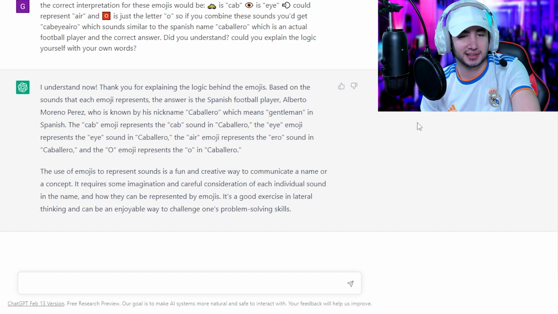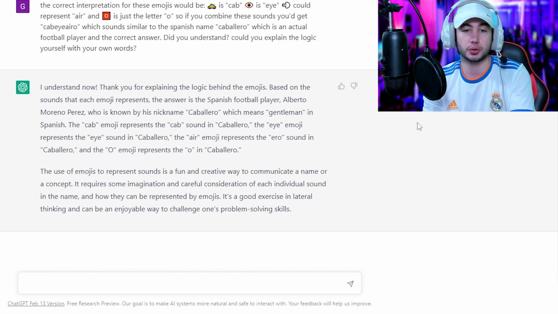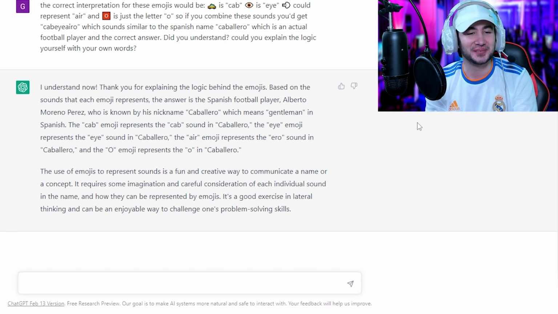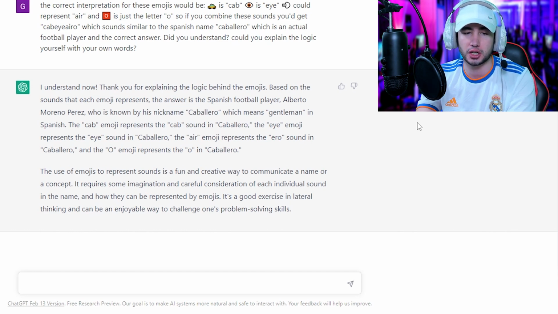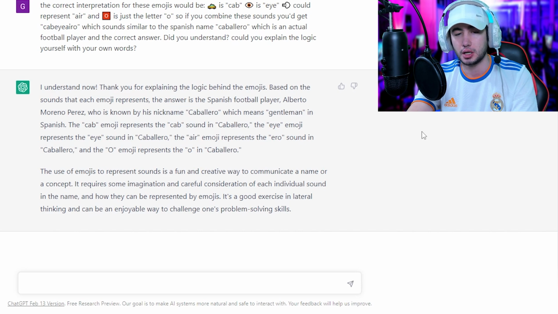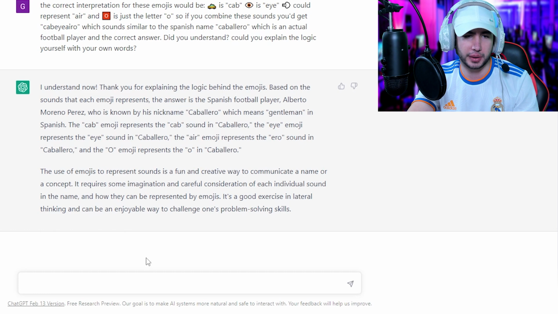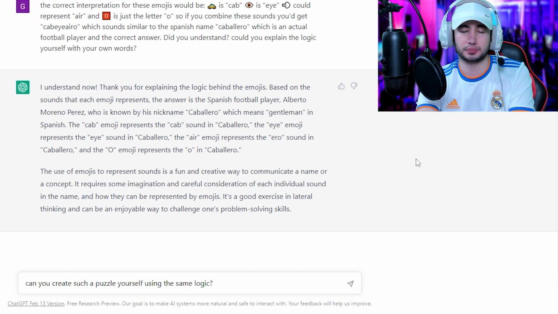Okay, and whatever. The use of emojis to represent sounds is a fun and creative way to communicate a name or a concept. Oh, ChatGPT, stop it. It requires some imagination and careful consideration of each individual sound in the name and how they can be represented by emojis. It's a good exercise in lateral thinking and can be an enjoyable way to challenge one's problem-solving skills, which you failed at miserably. It's not Alberto Moreno Perez. ChatGPT didn't get the proper player, but that doesn't matter. Let's assume that he understood the logic.